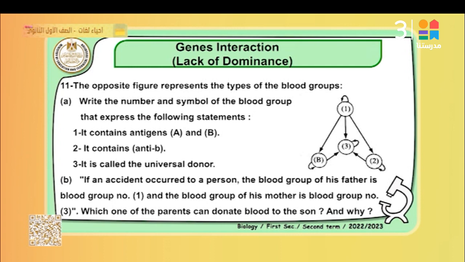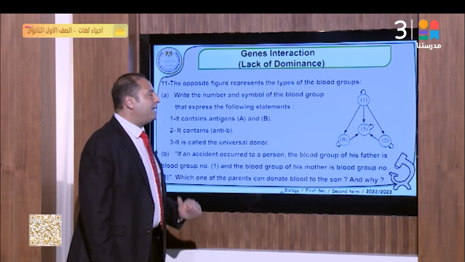And the blood group of this mother is the blood group number 3. Which one of the parents can donate blood to the son? And why? That means the blood group number 1. Why? Because the blood group number 1 is called the universal donor, it gives to any blood group. Why? Because it doesn't contain any antigen, but contains 2 types of antibodies, antibody A and antibody B. That's right. Okay.